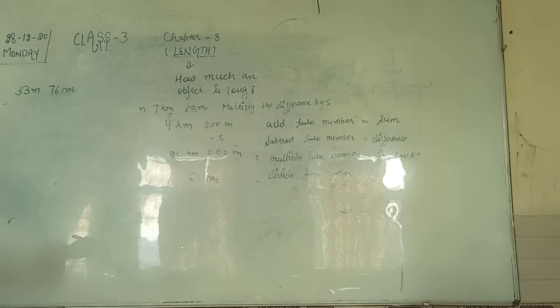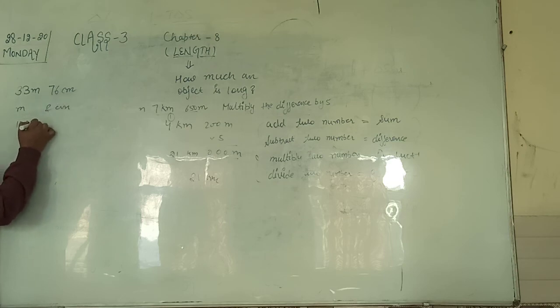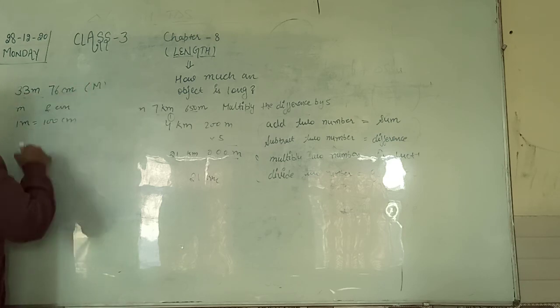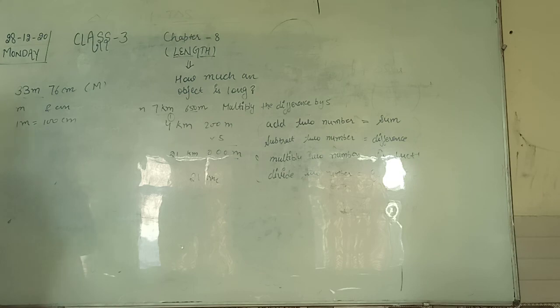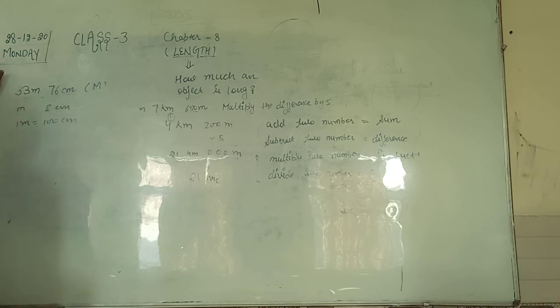So बच्चे हमें पता है what is the relation between these, meter and centimeter: 1 meter equals to 100 centimeter. We have to round off in meter, right, in meter. So what I will do, I will make this 76 equals to 100, because if it converts into 100 centimeter, ये क्या हो जाएगा आपका 1 मीटर 33 में ऐड हो जाएगा एंड आंसर विल बी 34